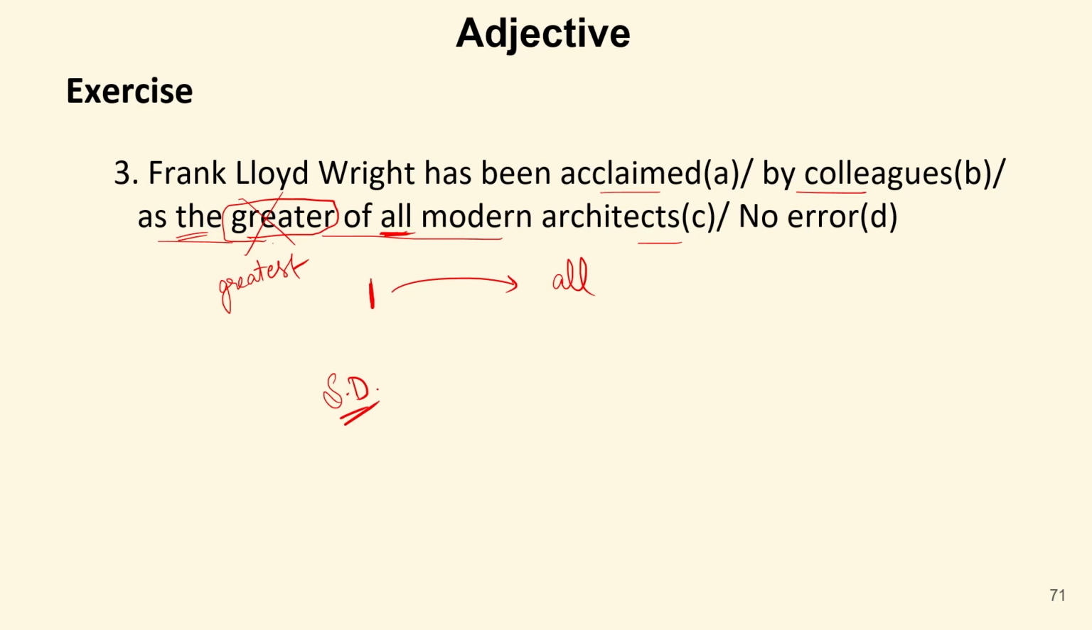We should keep one thing in mind, that we cannot use all other. We have to use only all. We cannot use other with the word all. With any we can use any other, but with all we cannot use all other.